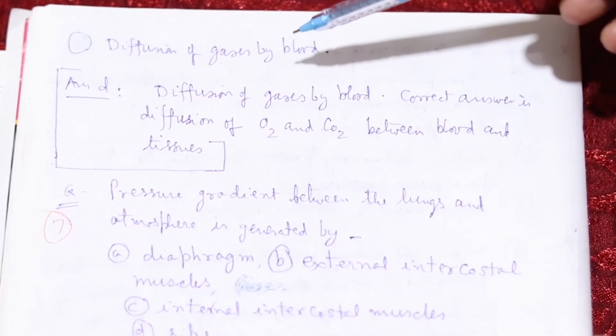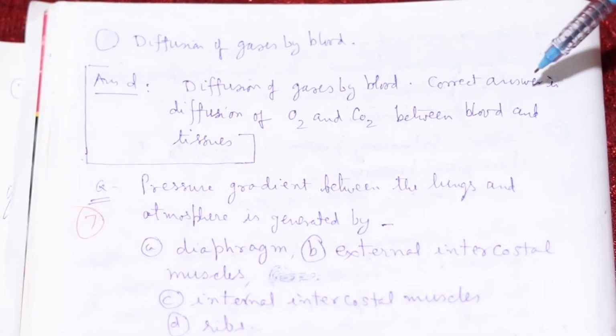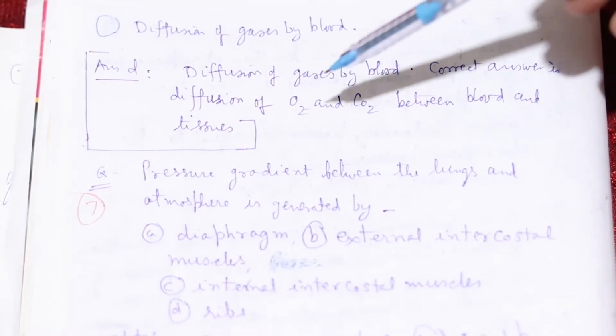And diffusion of gases by blood. The answer will be D, diffusion of gases by blood. The correct answer is diffusion of oxygen and carbon dioxide between blood and the tissue.